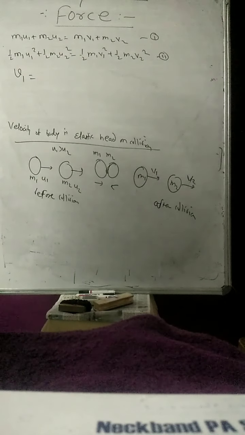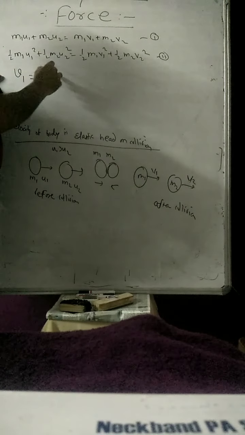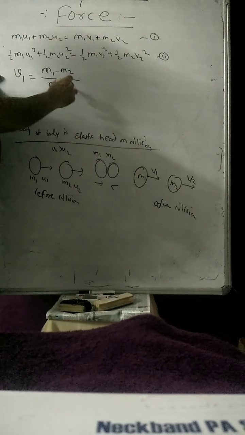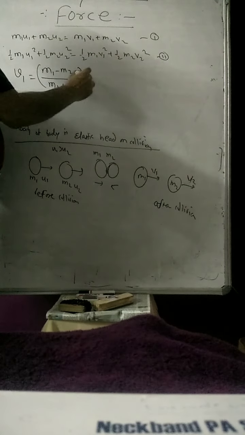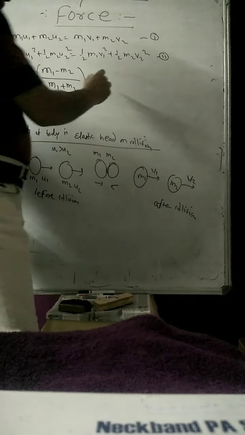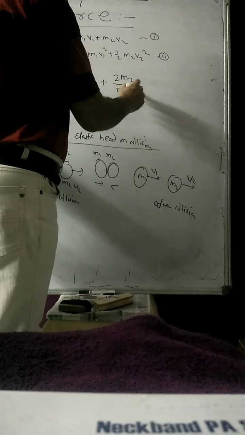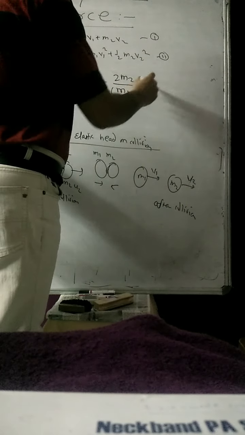If you know u1, u2, m1 and m2, then the final velocities after collision are given by the formulas. v1 is equal to (m1 minus m2) upon (m1 plus m2) into u1, plus 2 times m2 upon (m1 plus m2) into u2.